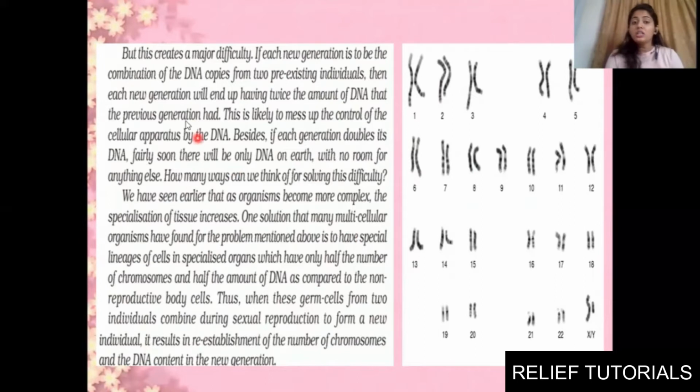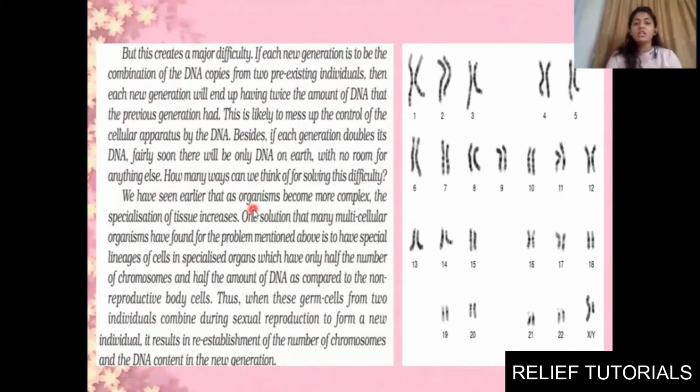Clear? But this creates a major difficulty. If each generation is to be the combination of DNA copies from two pre-existing individuals, then each new generation will end up having twice the amount of DNA that the previous generation had, but this is not happening. This is likely to mess up the control of the cell apparatus by the DNA. Besides, if each generation doubles its DNA, fairly soon there will be only DNA on the earth with no room for anything else. So how can we solve these difficulties? There are a number of ways through which we can solve the difficulty of this doubling of DNA or chromosomes.